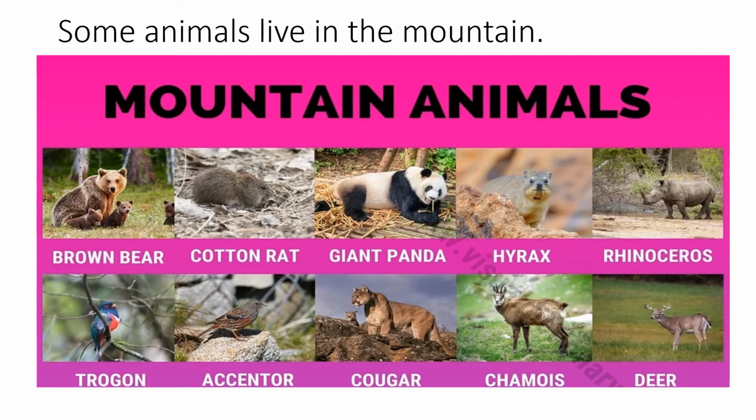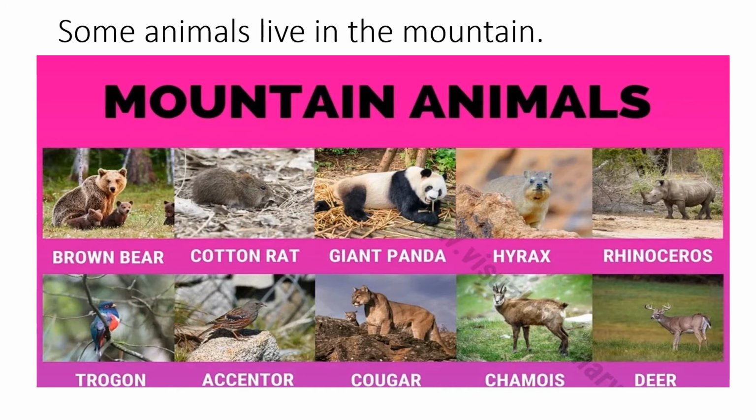There are also animals that live in the grassland that cannot live in the mountain. So it depends on their way of living. Okay, so these are just few examples of the animals that can live in the mountain. And there are also animals that can live in the mountain and they can also live in the grassland. Okay, like for bear, they can live in the grassland, they can live also in the mountain.